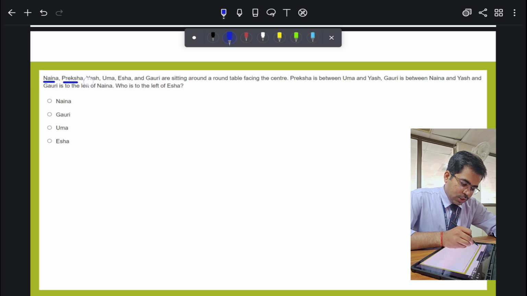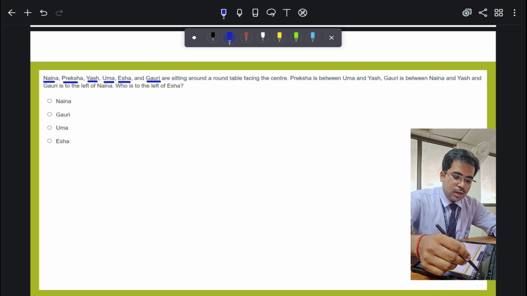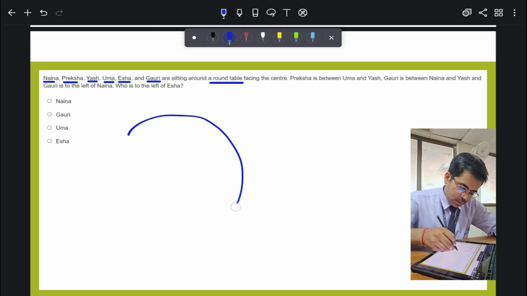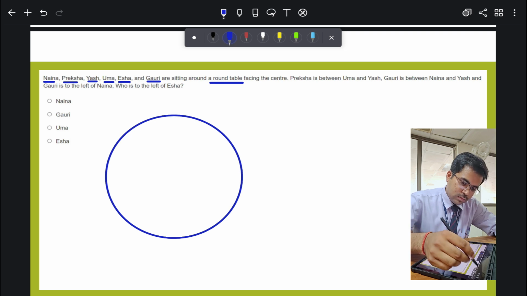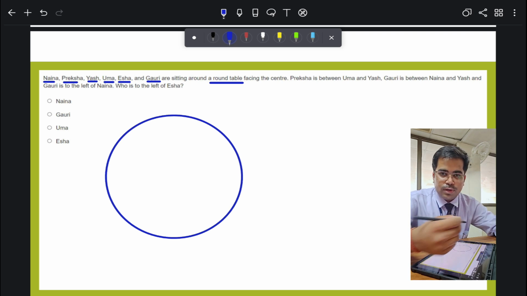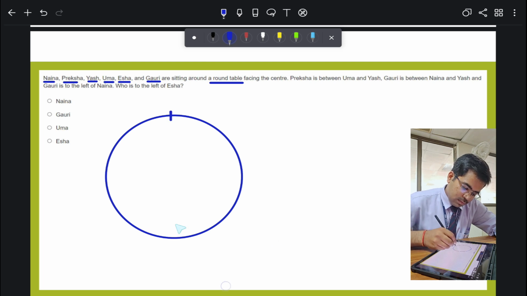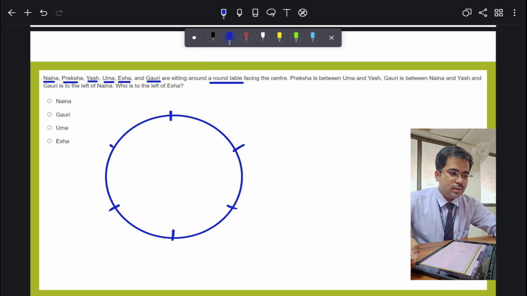Naina, Pariksha, Yash, Uma, Isha and Gauri are sitting around a round table. Just make a round table, like this. How many students are there? While reading the names, I have calculated it: there are 6 students. I just make them sit here. Alright, this is clear.